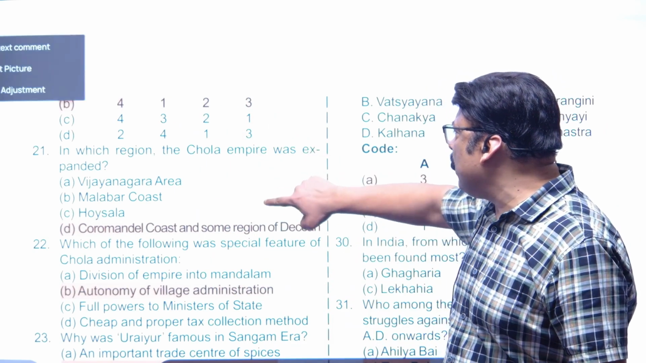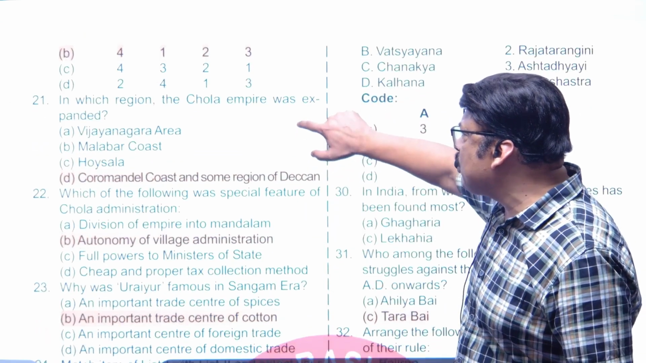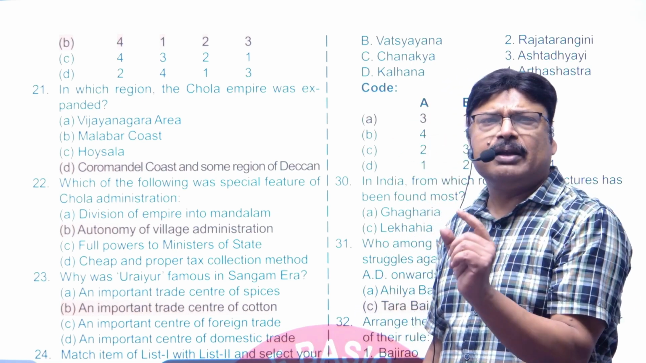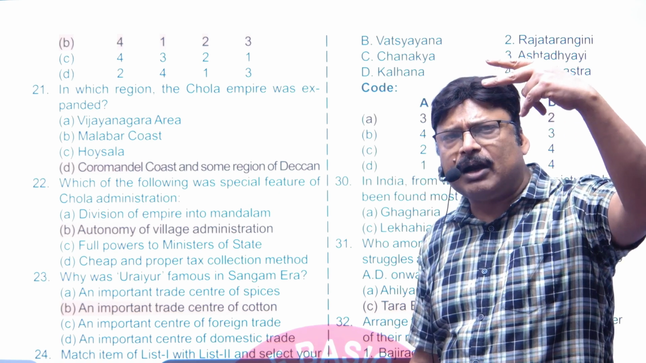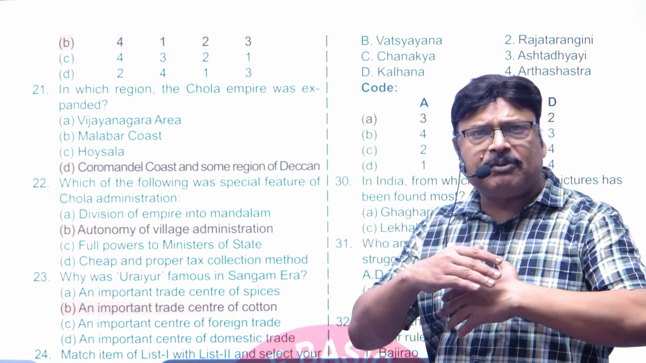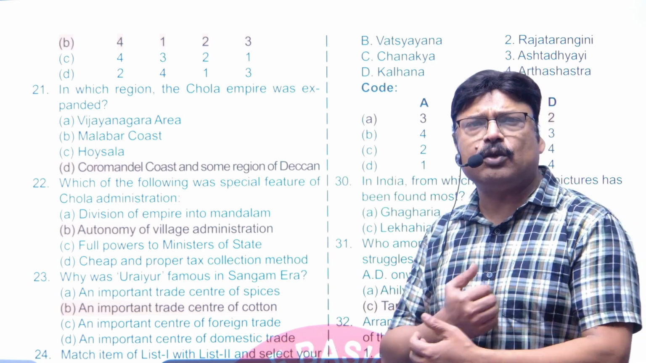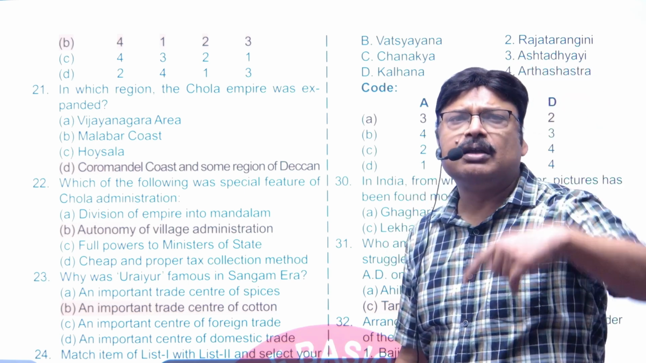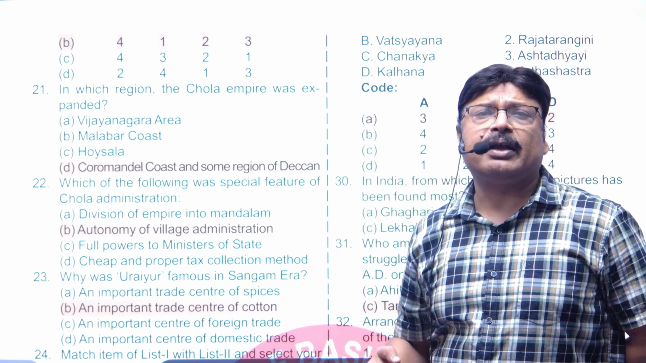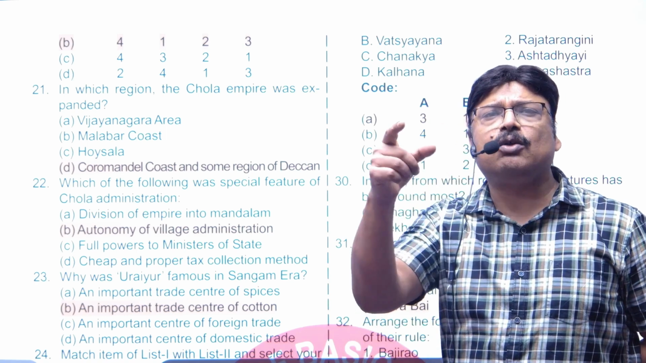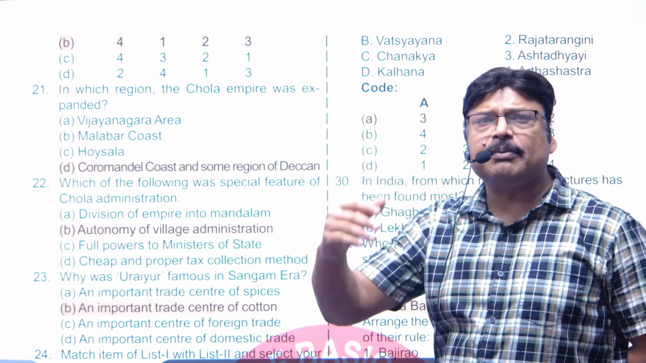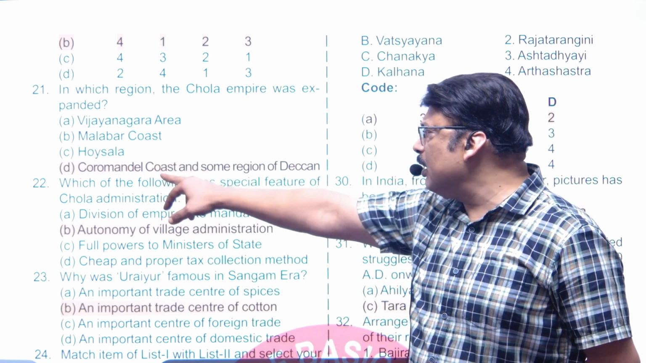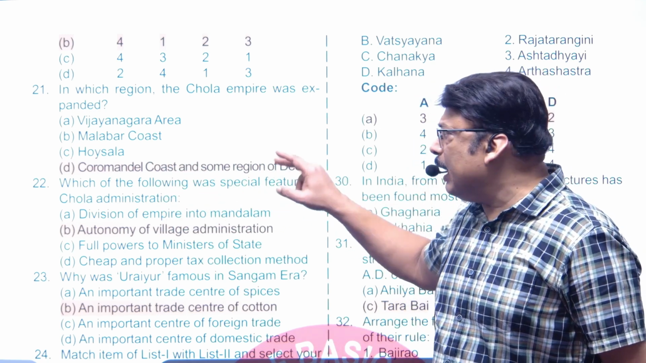In which region did the Chola Empire expand? Again a very nice question. We have seen that the Cholas were mainly concentrated in the central and northern part of Tamil Nadu. After their victories, especially during Rajaraja first and then Rajendra first, they entered the Maharashtra Deccan areas, because they fought with the Chalukyas of Kalyani, and the Tungabhadra became the border of the 2 empires. That's why the answer is the Coromandel coast and some region of the Deccan.